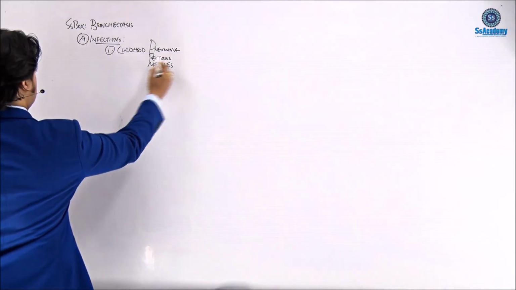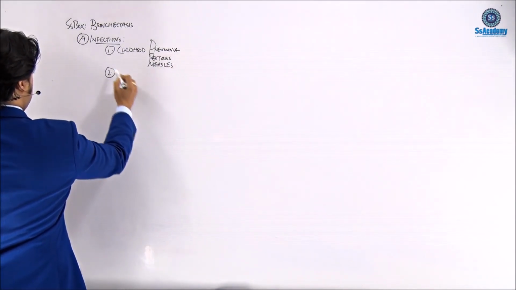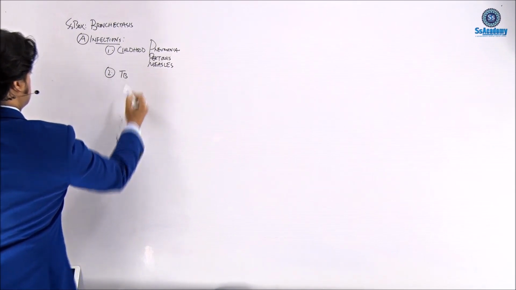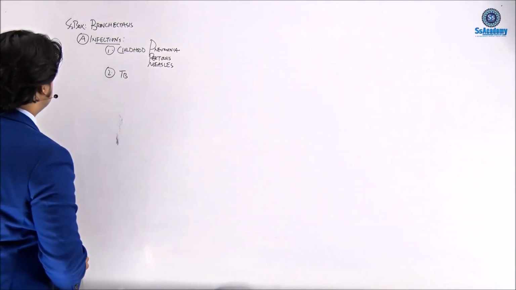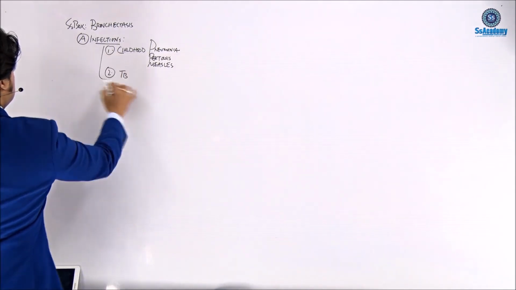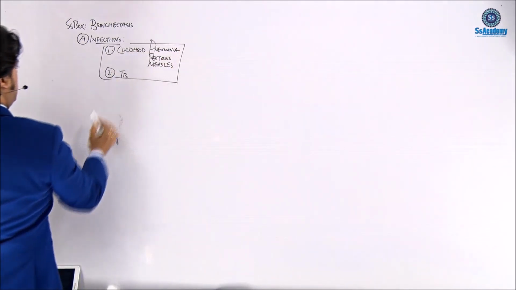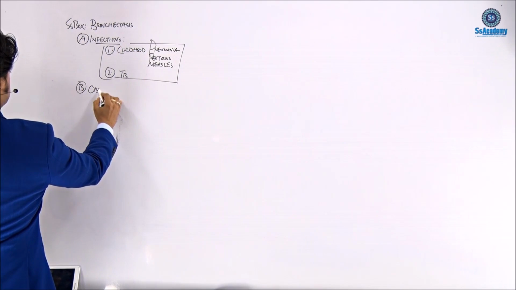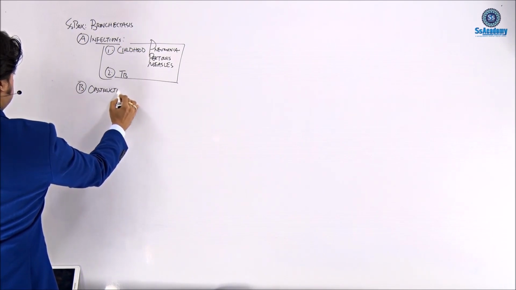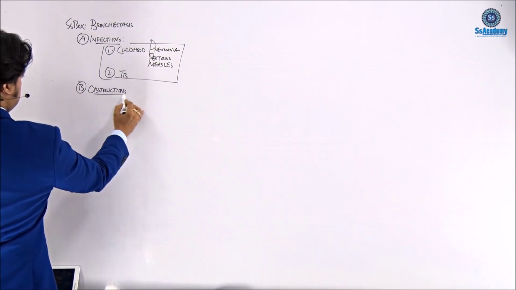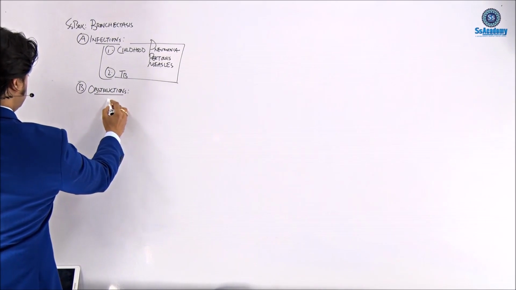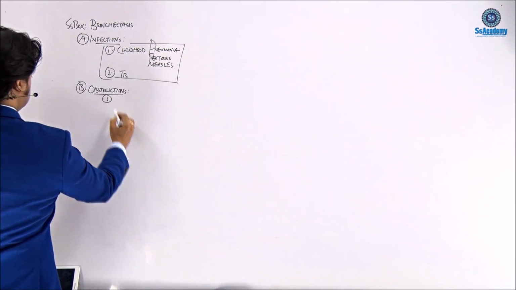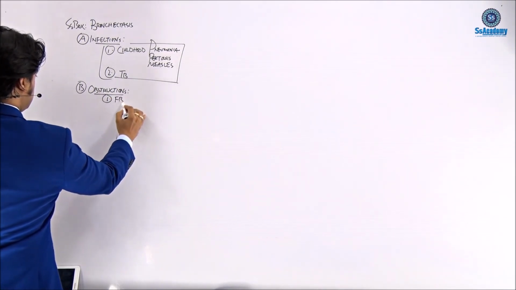So one of the important causes is infection. The second cause of infection is tuberculosis that we need to remember. This is the bundle pack of infections. The second bundle pack is obstruction. Obstruction can be caused by, number one, a foreign body.